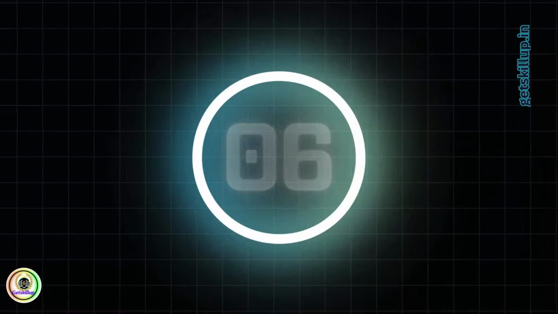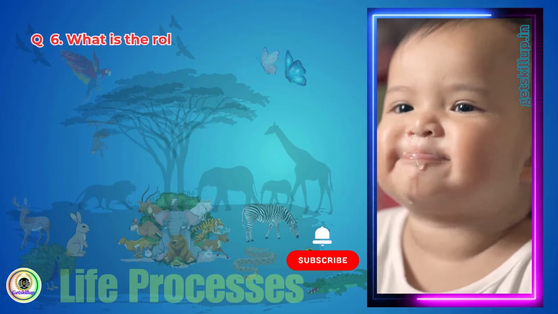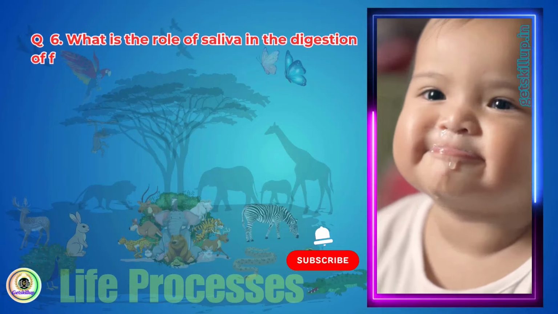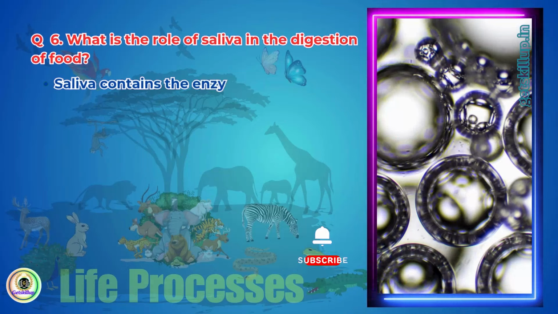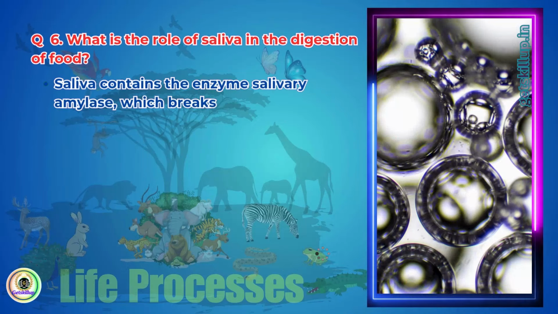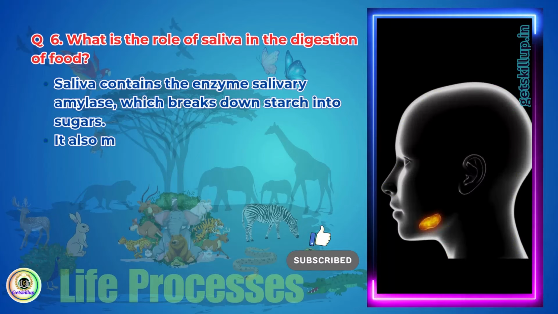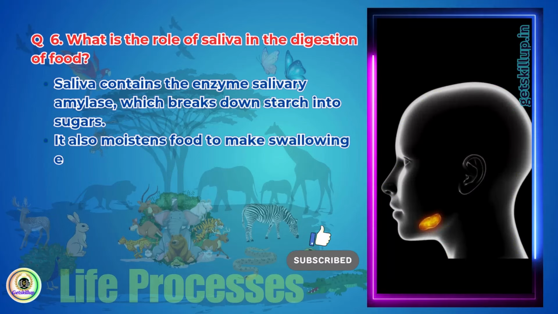Question 6. What is the role of saliva in the digestion of food? Saliva contains the enzyme salivary amylase, which breaks down starch into sugars. It also moistens food to make swallowing easier.